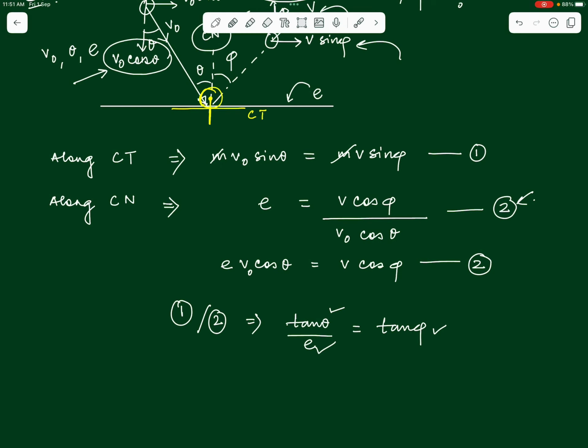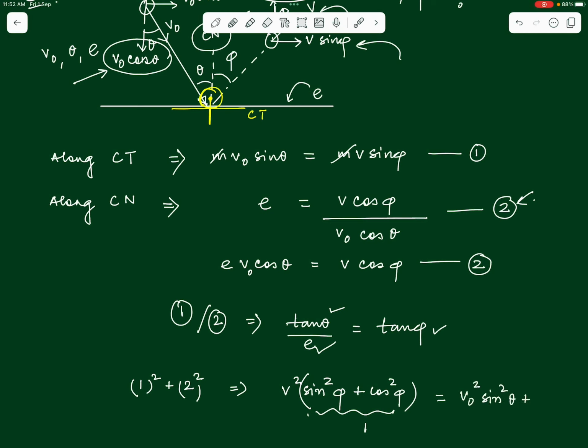We can square and add the two equations. First equation squared plus second equation squared will give us, on the right hand side, terms I am writing first, v squared sin squared phi plus v squared cos squared phi, which we know we can take v squared common and this term will become 1, is equal to, on the right hand side we have v naught squared sin squared theta plus E squared into v naught squared cos squared theta, right.